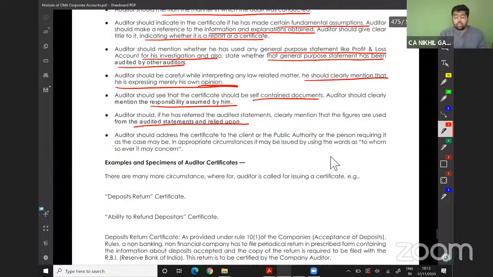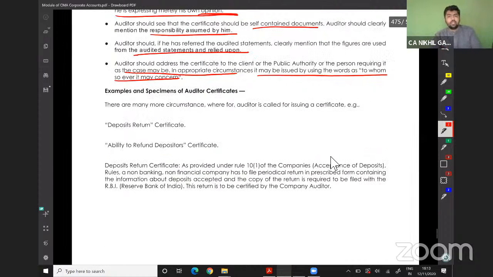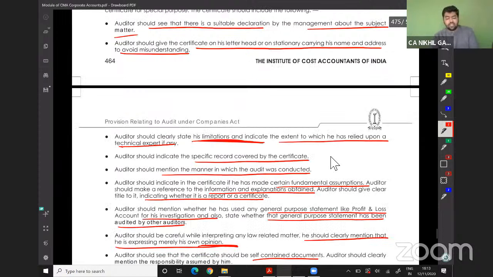The auditor should address the certificate to the client or the public authority or the person requiring it, as the case may be. And in appropriate circumstances, it may be issued using the words "to whomsoever it may be concerned". So in case of certification, you should specify whether it is an audit report or a certification. It should be on your letterhead.